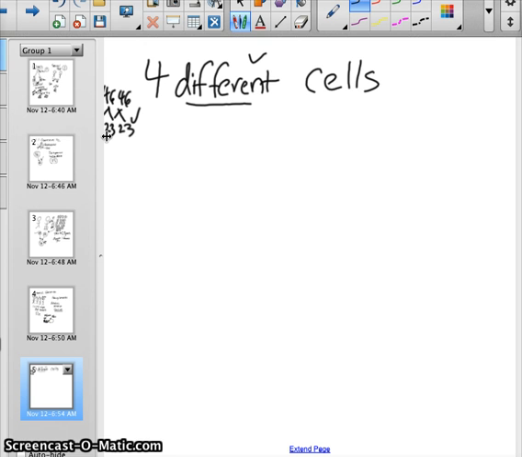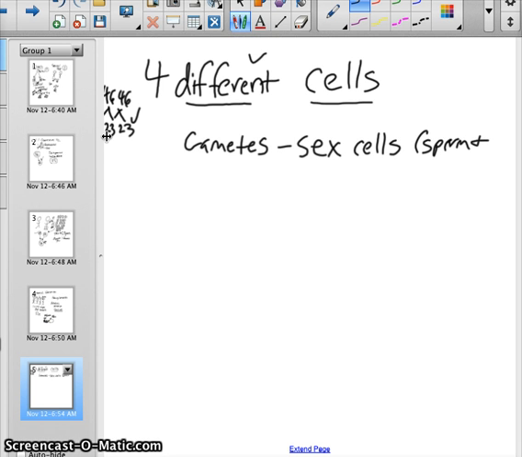These different cells are called gametes. Gametes are sex cells, the sperm and the egg, created by meiosis. These are what's going to be used in fertilization. So the process here, real quick, I'm going to finish up this set of notes, and then we'll have to finish the last part of the notes on another video.